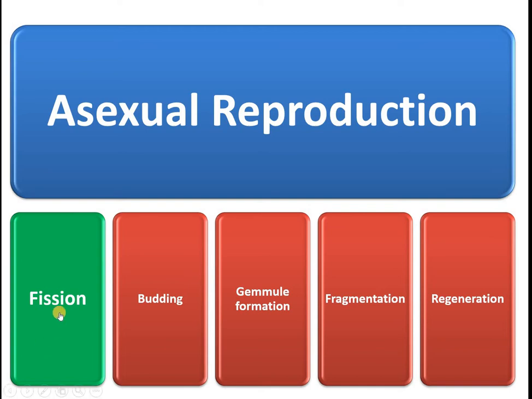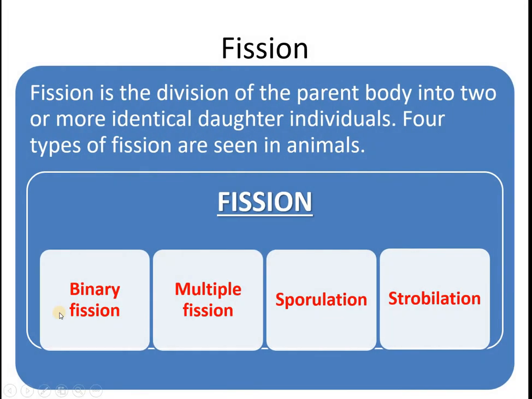What do you mean by fission? Fission is the division of the parent body into two or more identical daughter individuals. Here the parent body is divided into two, and these two will act as daughter individuals. So fission simply means division.